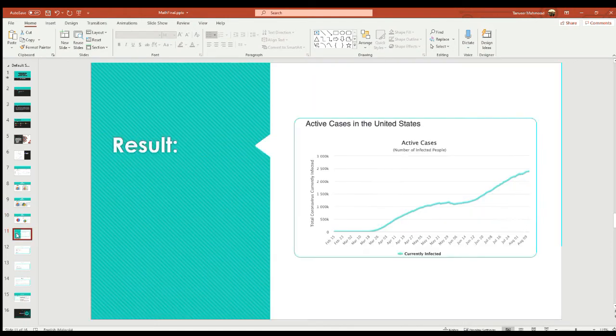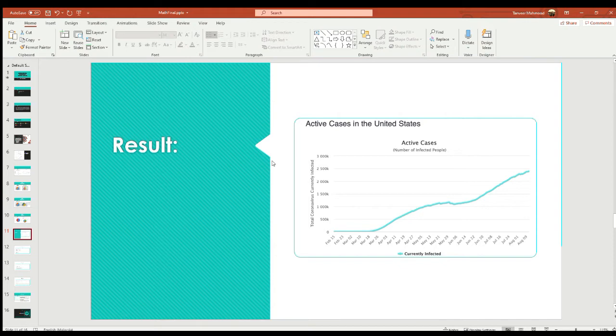Now let's move on to the active cases in the United States. As we are going to analyze the United States, we are going to look at the active cases in the United States.